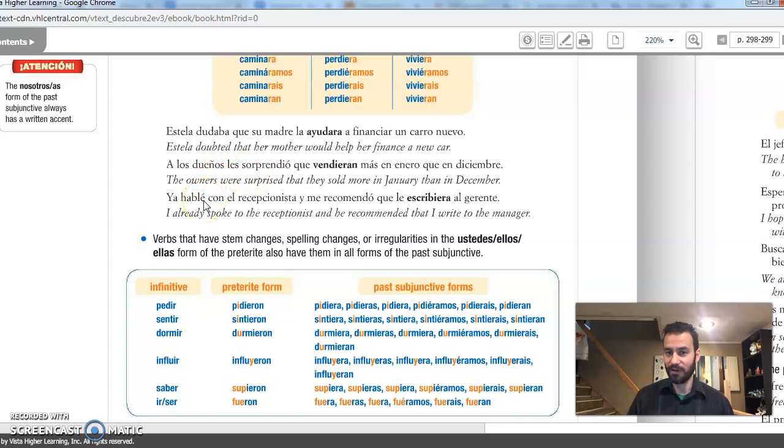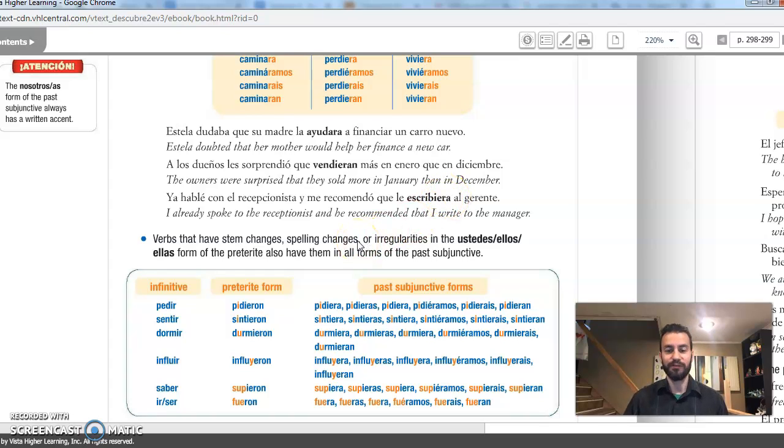And let's talk about another one. Yo hablé con el recepcionista y me recomendó que le escribiera al gerente. So I spoke to the receptionist. There's nothing triggering subjunctive there. And he recommended, well, recomendar, it's a verb of will. That triggers subjunctive. Well, that verb is in the past. So you're going to need the past subjunctive, starting off with the third person of the preterite. They wrote, escribieron. You're going to say escribiera.